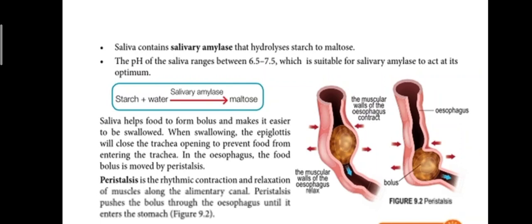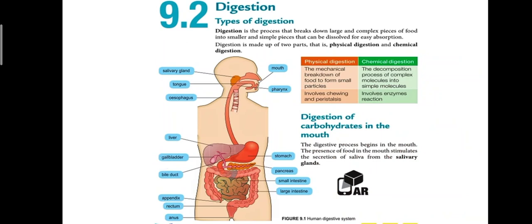Kalau kita kunyah makan kan, mulut kita ada saliva. So what happened to your food after that? It will become a bolus. So senang untuk kita telan. When swallowing, the epiglottis will close the trachea opening to prevent the food from entering the trachea.